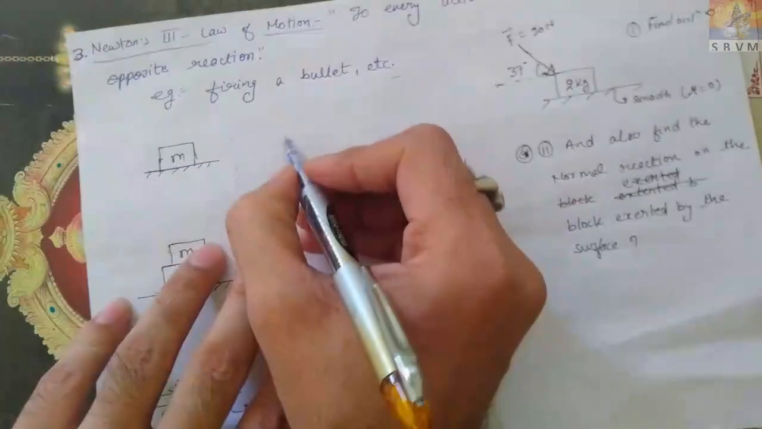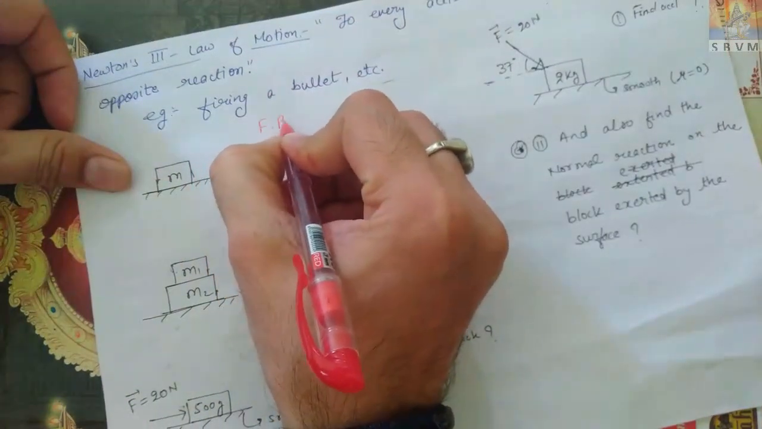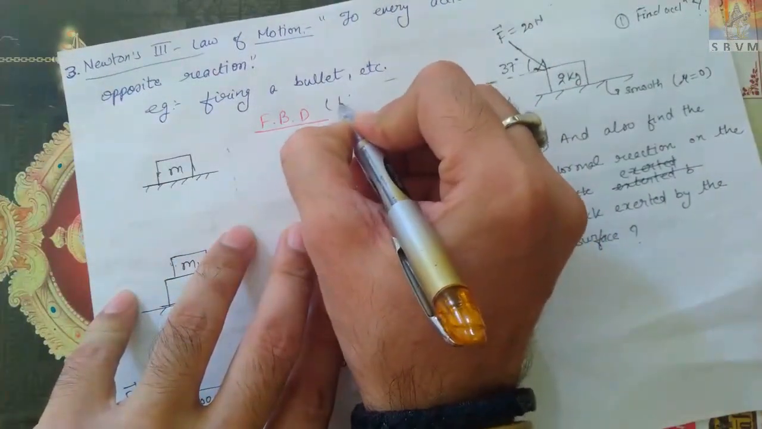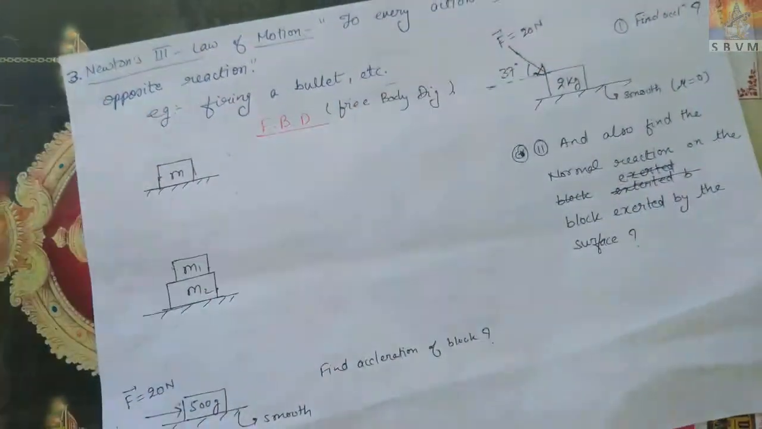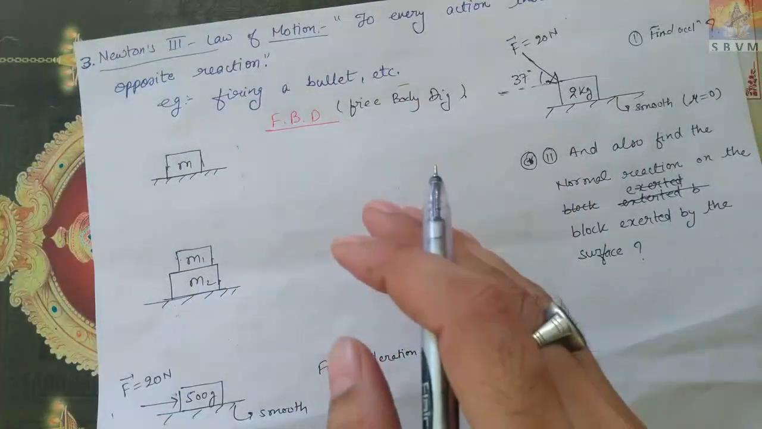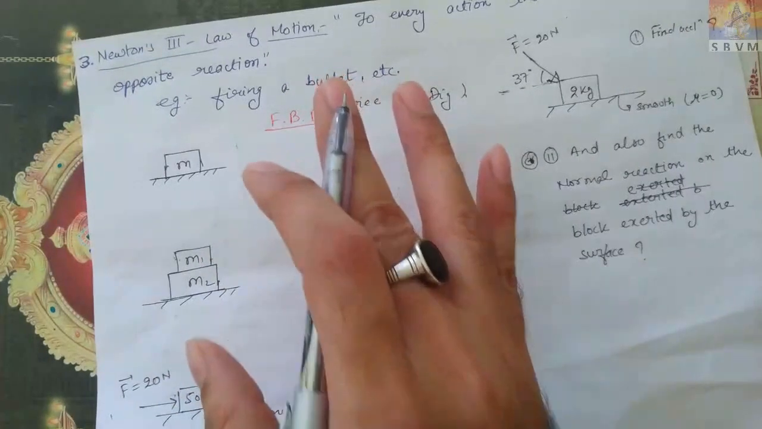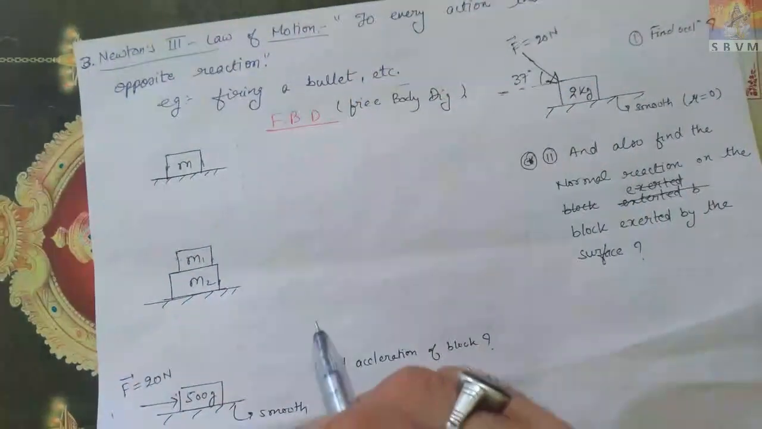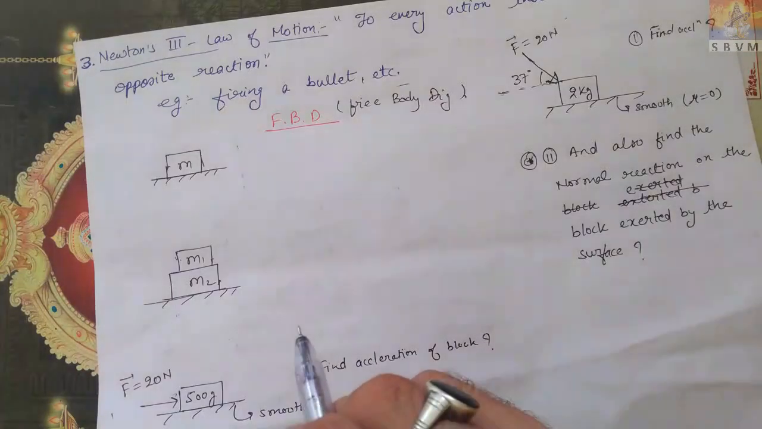Now look, after this I am going to tell you something about FBD. FBD means free body diagram. Again I am telling you, this is the heart of the chapter. It is basic. If you don't know this, mark my word, you cannot solve any numerical. So you must know how to make a free body diagram and how to solve the numericals, because while solving numericals, the free body diagram will help you a lot. Okay?